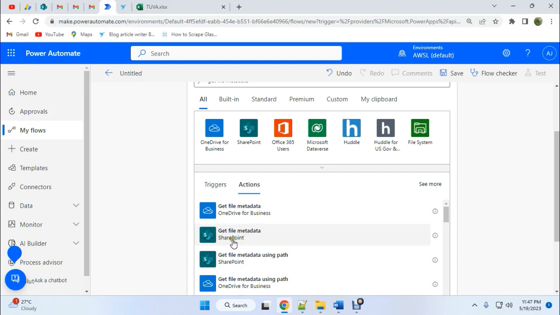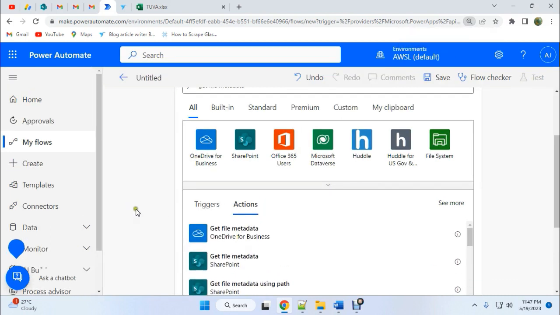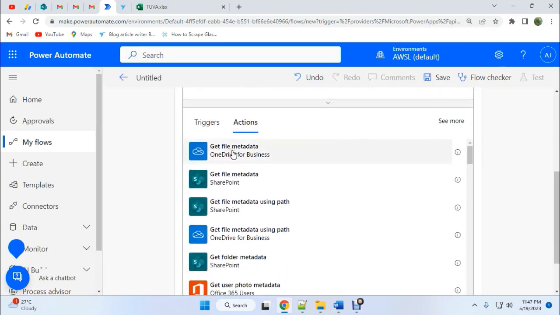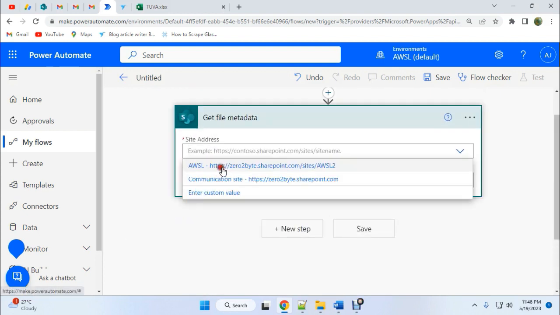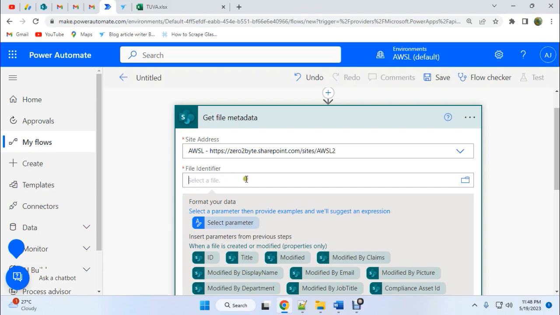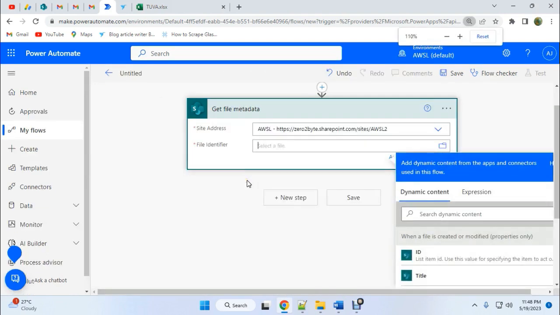Here you can see that it's SharePoint. If we are using OneDrive, then we need to use get file metadata for OneDrive for Business. Right now I am choosing get file metadata, then the site address, and then the file identifier, which we need to specify.